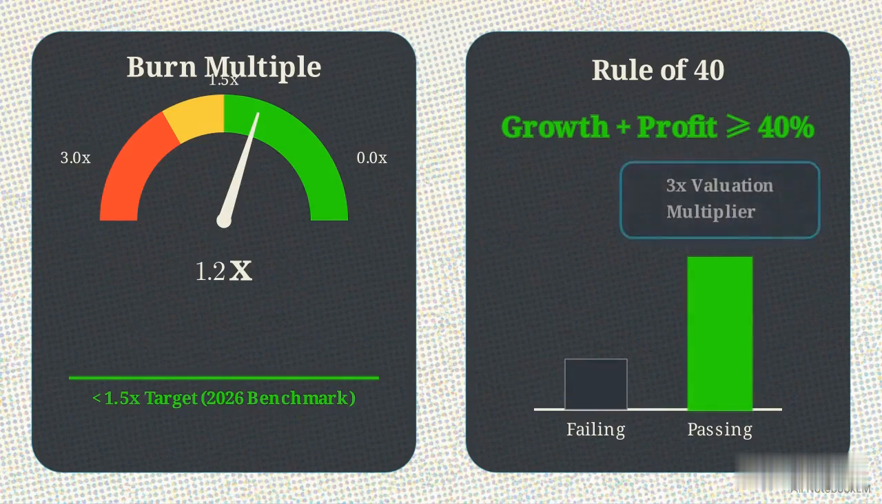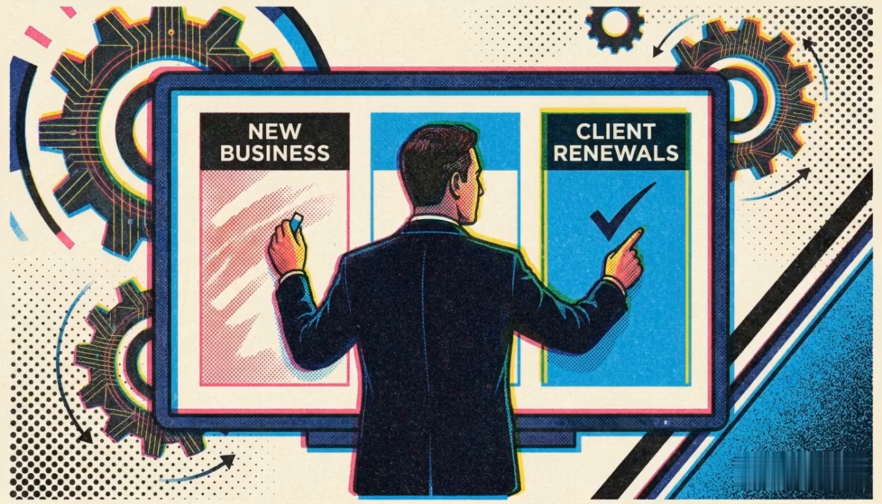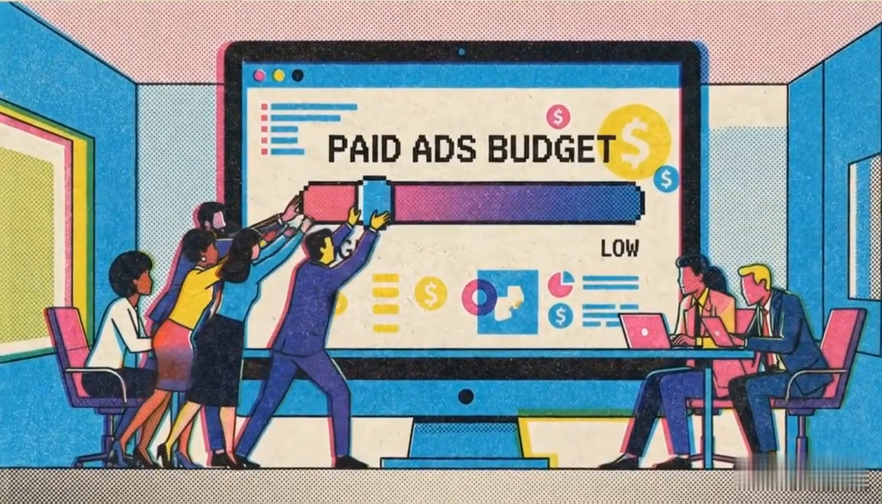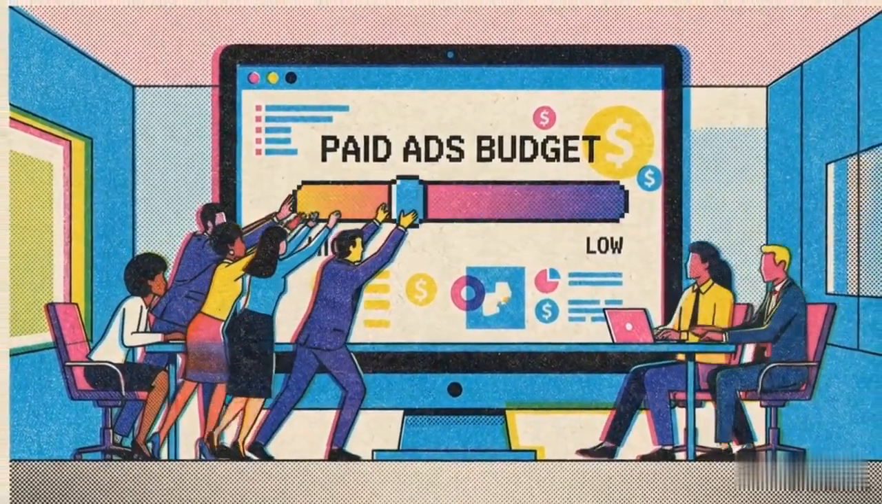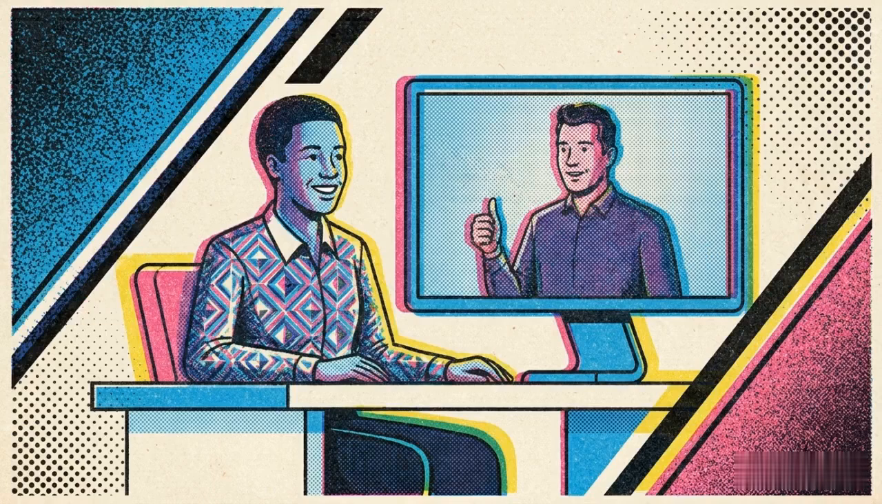Hitting these thresholds carries a massive market reward. Companies that pass these tests secure valuations 3 times higher than peers. These metrics force a shift in sales strategy. When it costs $1,200 to win one new buyer, relying purely on new customer acquisition becomes a liability. The most efficient revenue a company can generate comes from its existing users.